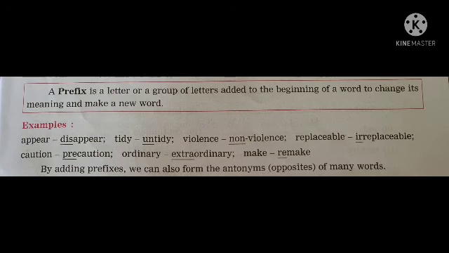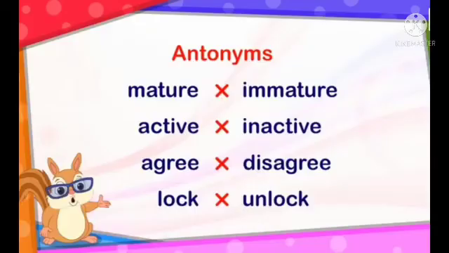And second thing, by adding a prefix, we can also form the antonyms of many words. Okay, so let us see more examples for opposite words, that is antonyms. See on the screen. Mature, immature, active, inactive, agree, disagree, lock, unlock.